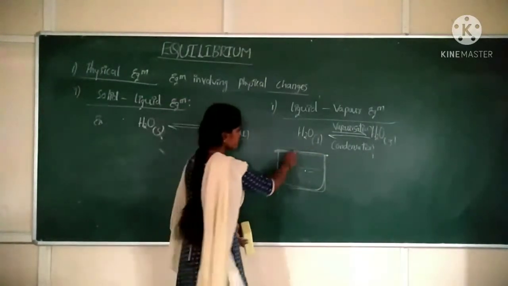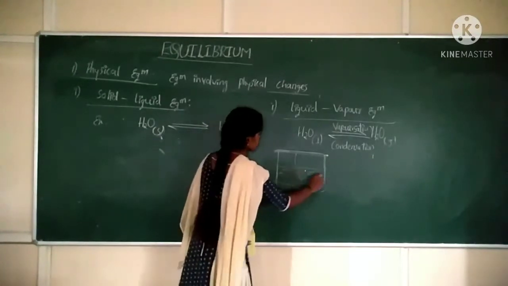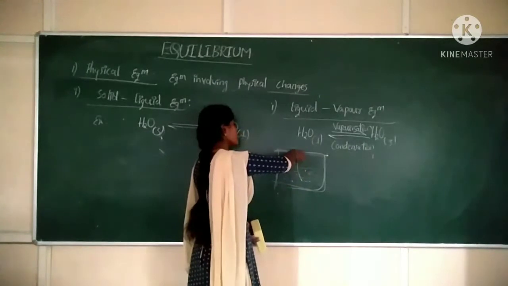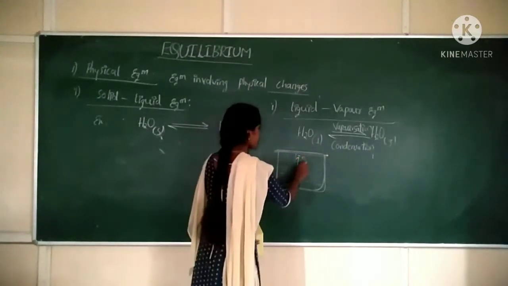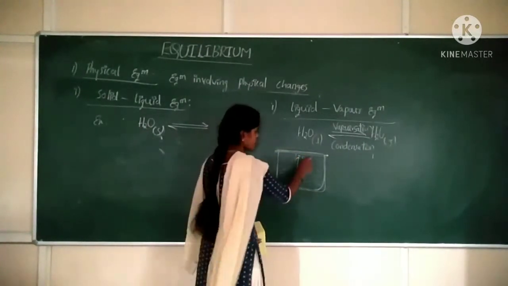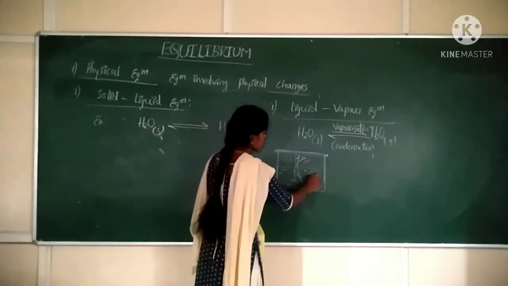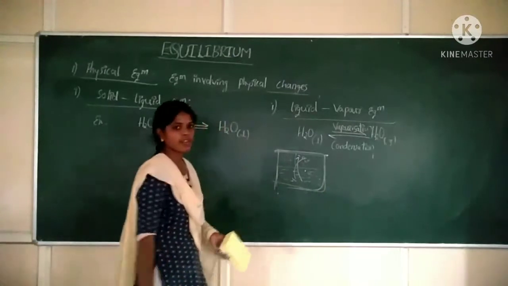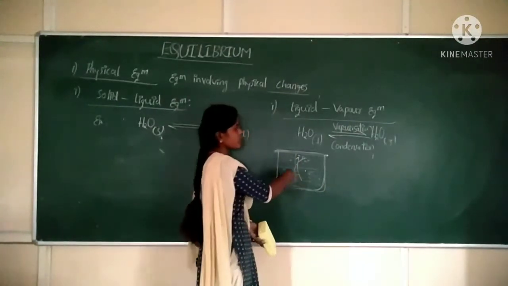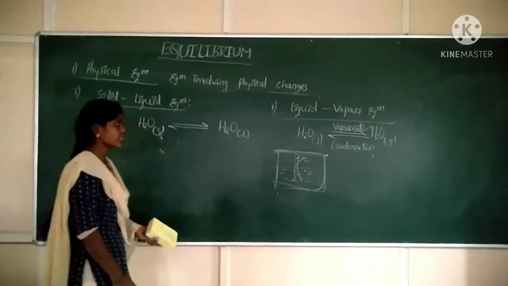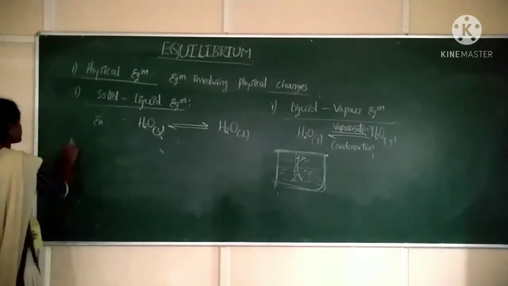In a closed container, the water molecules which are converting into vapor form, after a certain time convert again into liquid form. That point where the number of water molecules will be equal to the number of gaseous molecules, that system is said to be in equilibrium.